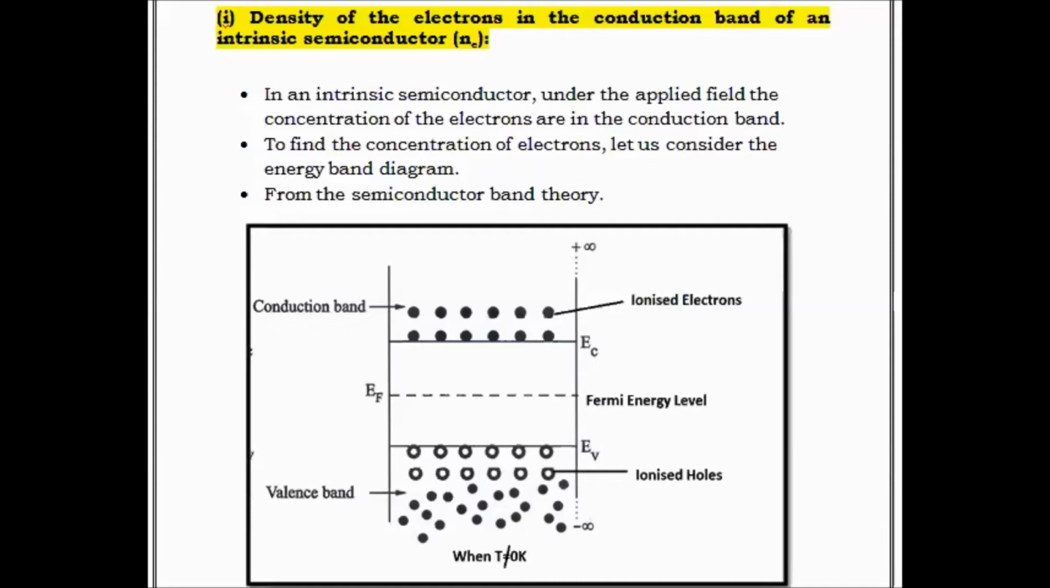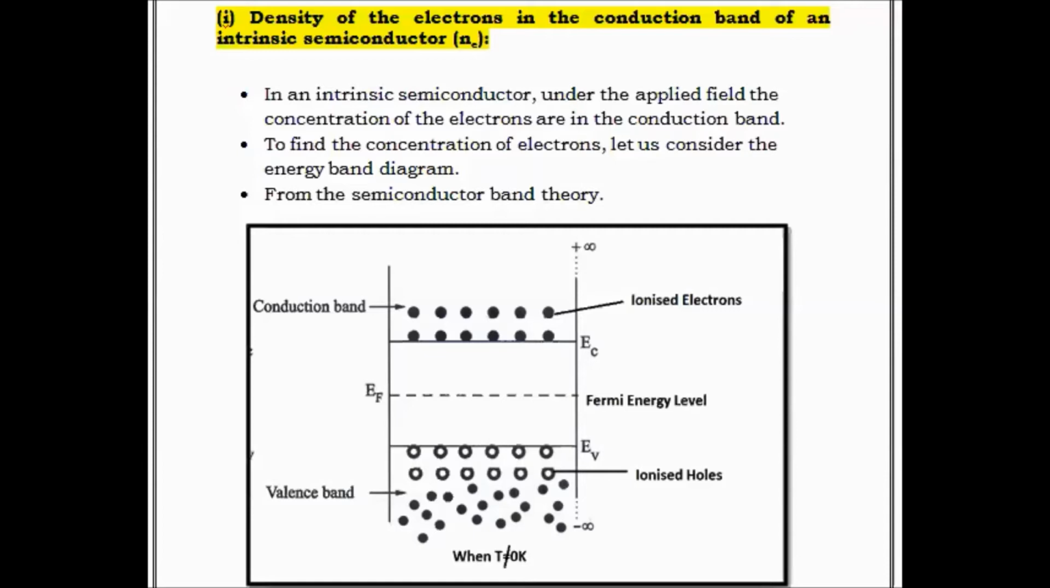When T is not equal to 0, when we apply temperature over the semiconducting material, the electrons in the valency band go to the conduction band, creating holes in the valency band. So the Fermi level lies once again at the middle, because the concentration of the electrons and the concentration of the holes are equal in the conduction band and the valency band.